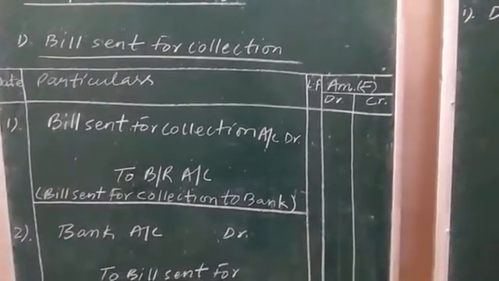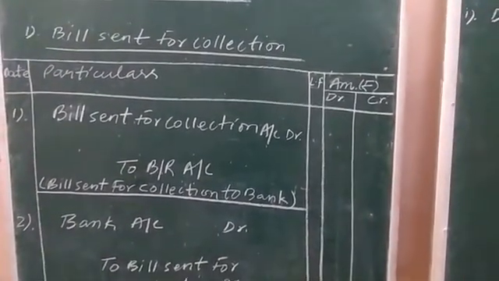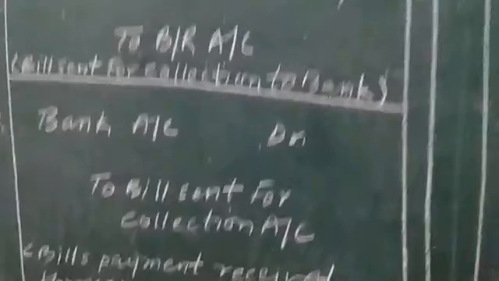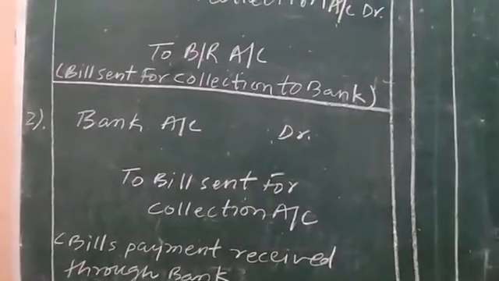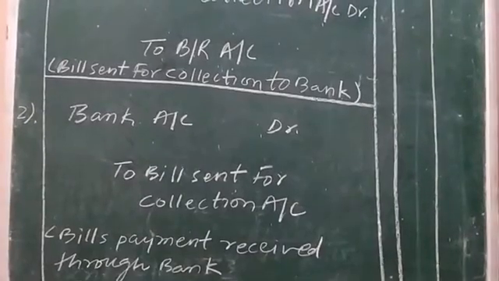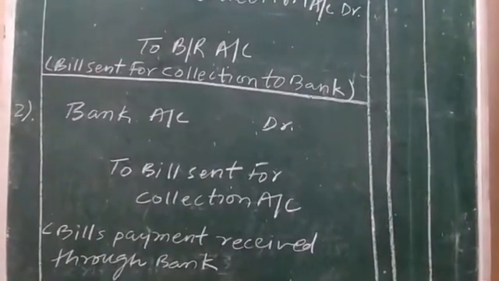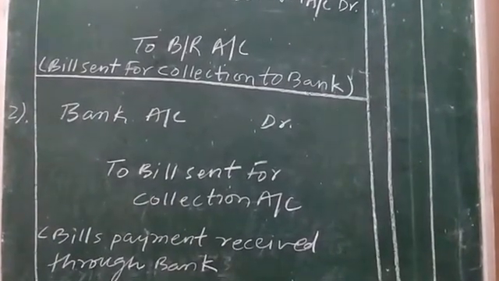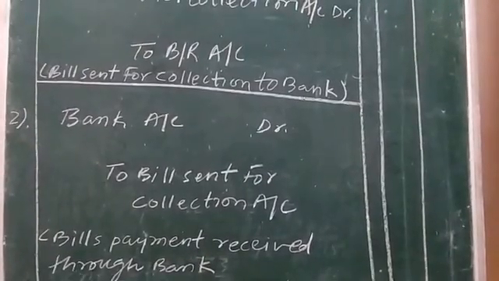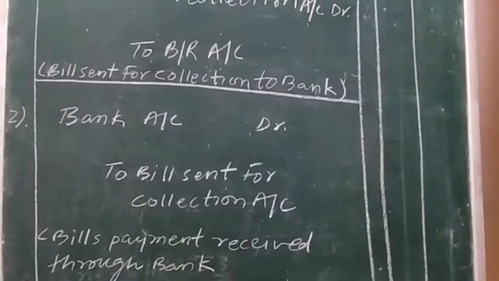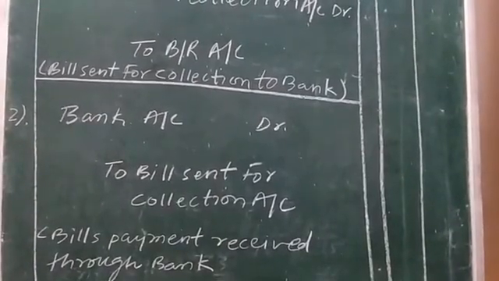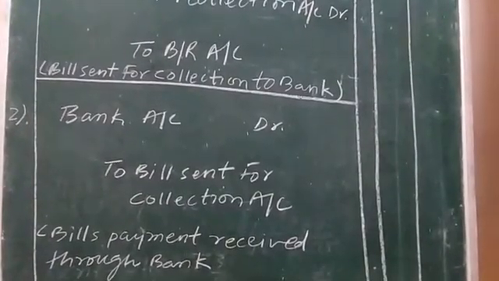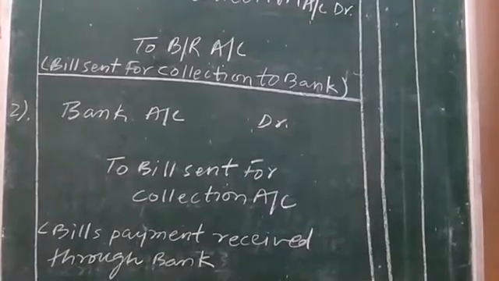Now on the due date plus 3 days of grace, that is date of maturity, what will the bank do? Bank will just collect the payment of bill receivable from the drawee and hand over the payment to the drawer, and because of this transaction, the bank as an asset with the drawer will increase because bank has handed over the payment to the drawer.